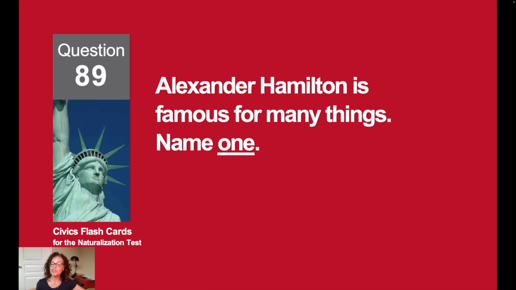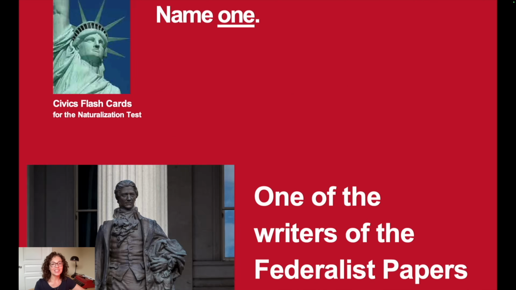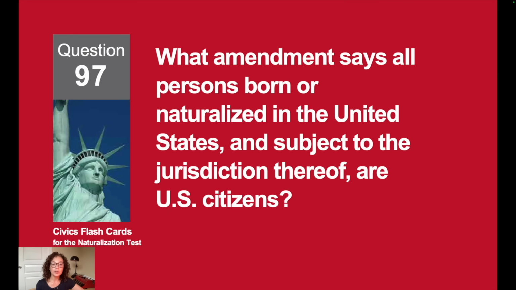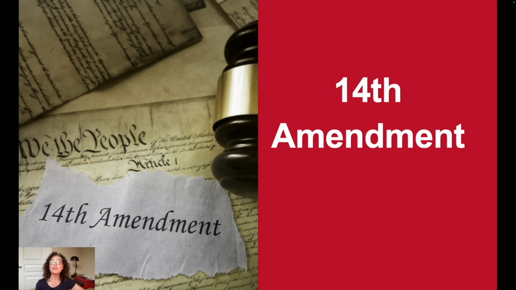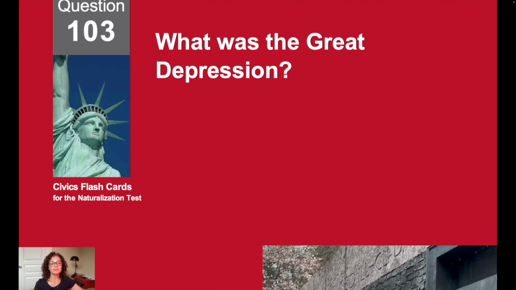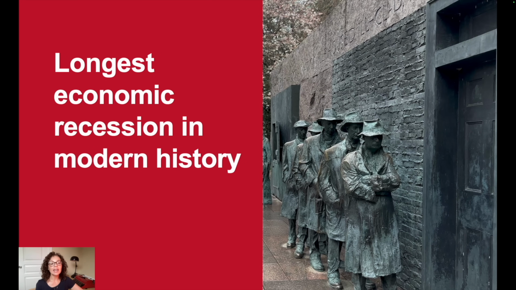Alexander Hamilton is famous for many things. Name one. Alexander Hamilton, he was one of the writers of the Federalist Papers. What amendment says all persons born or naturalized in the United States and subject to the jurisdiction thereof are U.S. citizens? The 14th Amendment. What was the Great Depression? It was the longest economic recession in modern history.